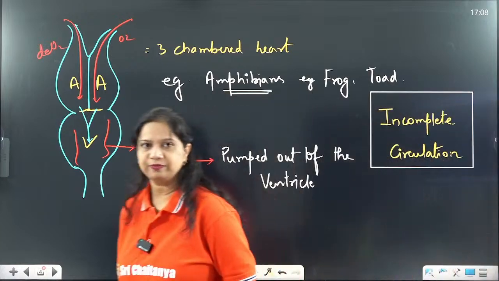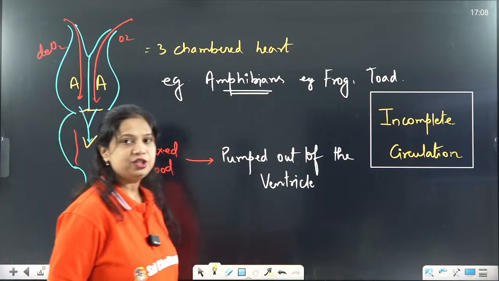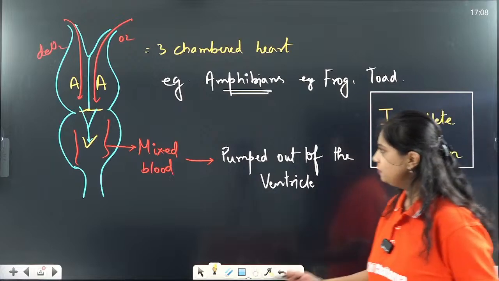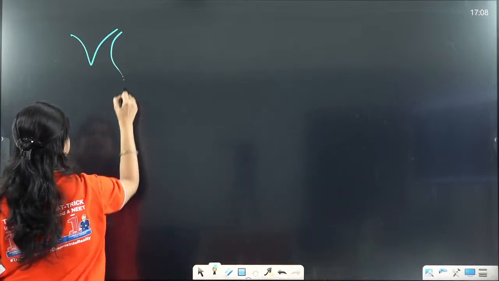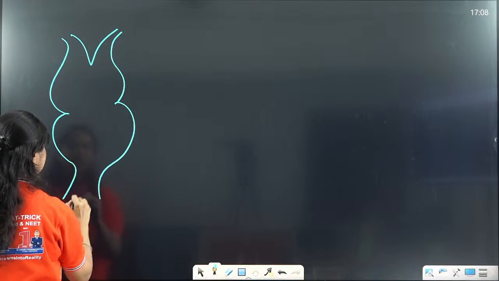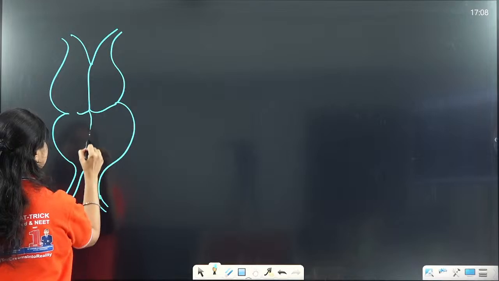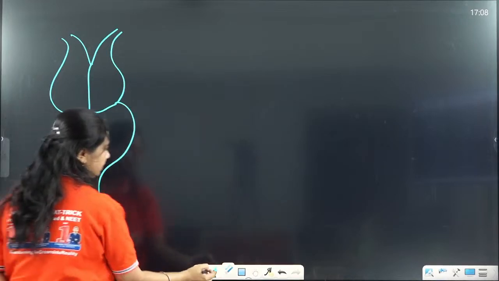Incomplete circulation. Okay, so this is incomplete circulation we see in the three-chambered heart, which is present in the amphibians like frog and toad. Now we are moving on to the next type of heart, the 3.5 or four-chambered heart, another type of heart in which the ventricle is not completely separate.